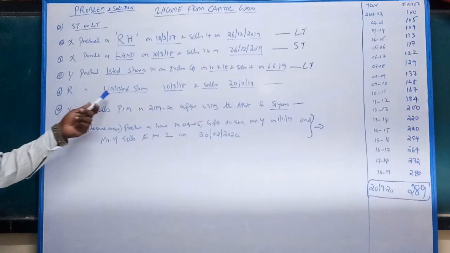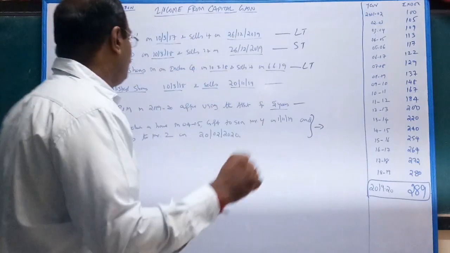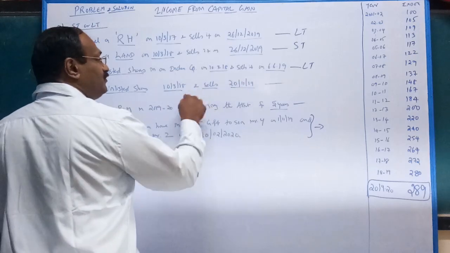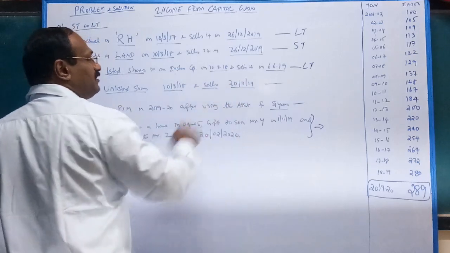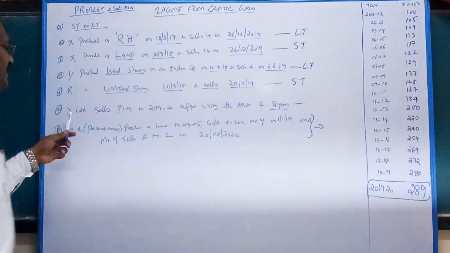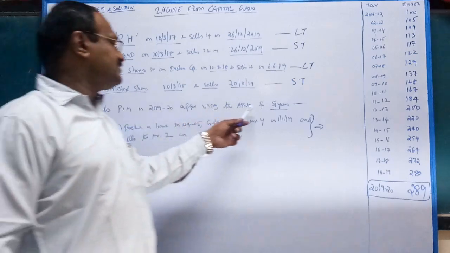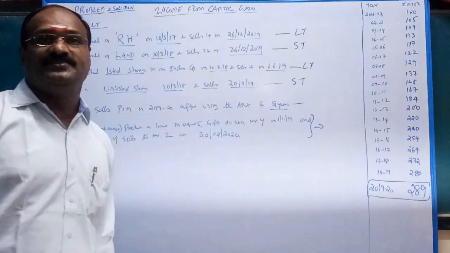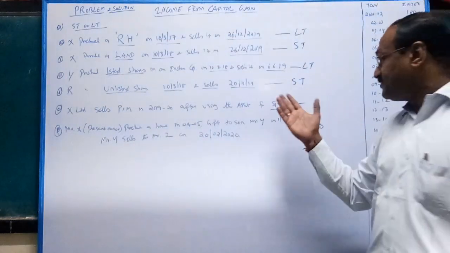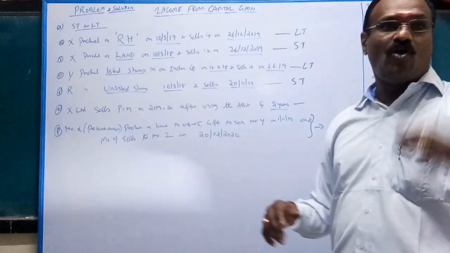Or purchase of unlisted shares. For unlisted shares, the period is 24 months. So 10/3/2018, 19, 20. They are going to sell before 2020, so that way it is short term. Then X Limited sells plant and machinery in 2019-20 after using the assets for 5 years. Long term? Sorry, wrong.